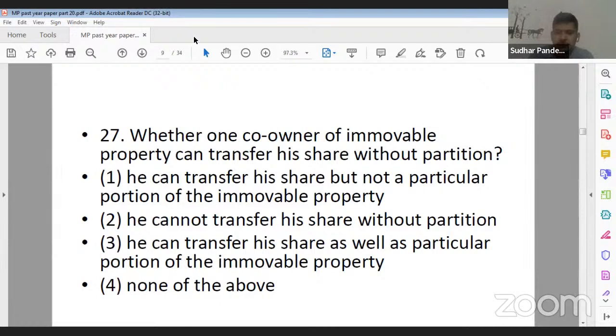And option 4, none of the above. What should be the correct answer? Question number 27. If you have read section 44, that is transfer by one co-owner, then you will be in the position to answer this particular question. What should be the correct answer?